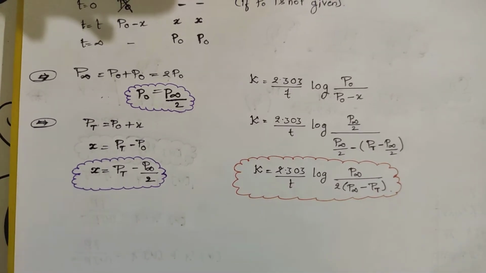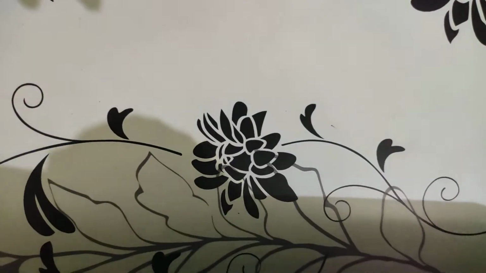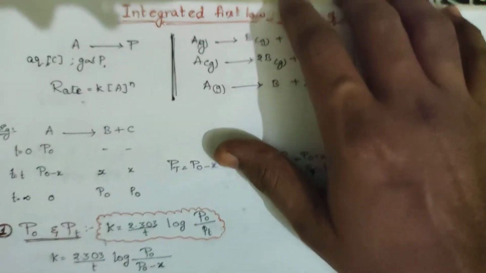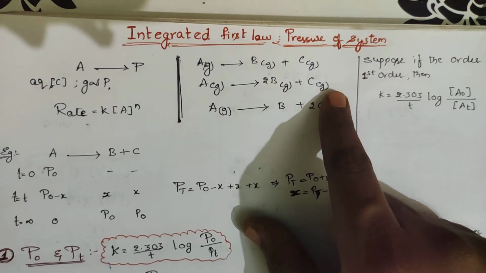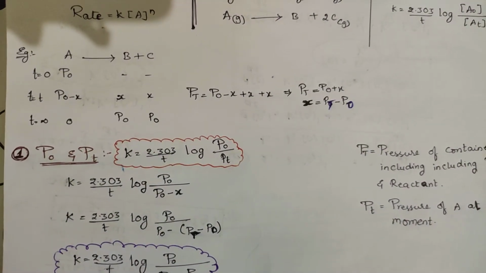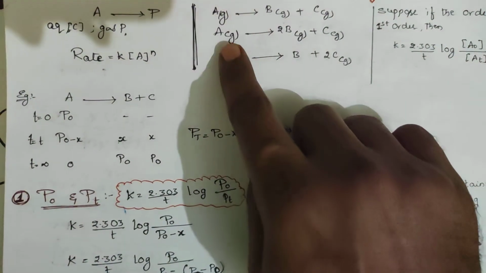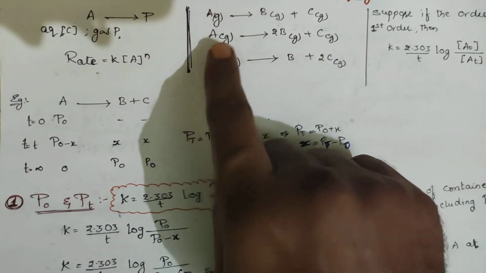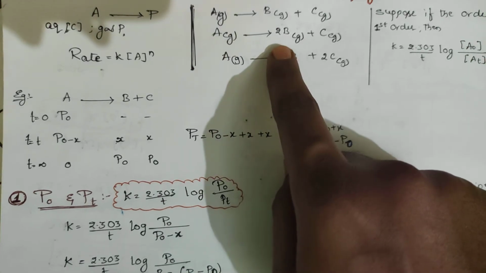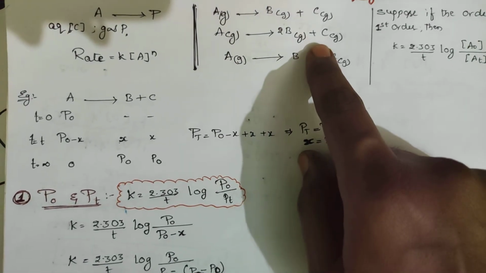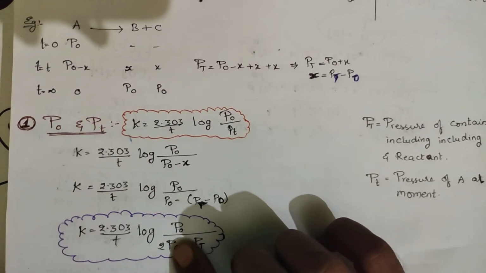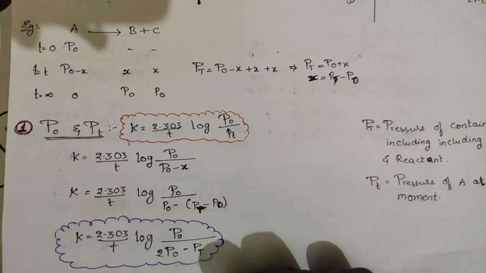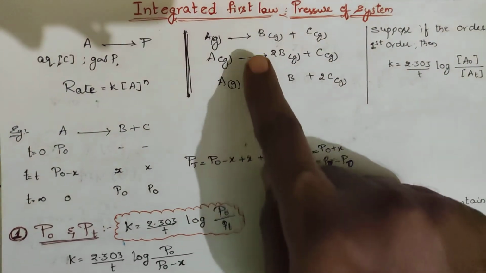Then take the equation. Two reactions remain here, right? So you calculate for this. A gives rise to 2B plus C. I want the rate constant like this. If you take P0, this is 0, 0. If you take P0 minus X, this one will be equal to 2X and this one will be equal to X. You find out K like this, as well as P infinity when P0 was not given, for these two equations.